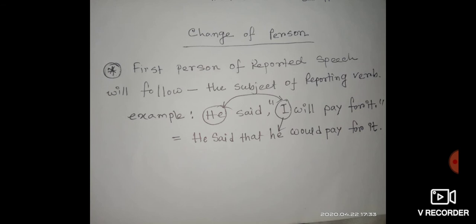The first person of reported speech here is I. That will follow the subject of the reporting verb. Here, the subject of the reporting verb is he. So, according to he, I becomes he. The change in indirect speech will be, he said that he would pay for it. Here I becomes he because it must follow the subject of the reporting verb.